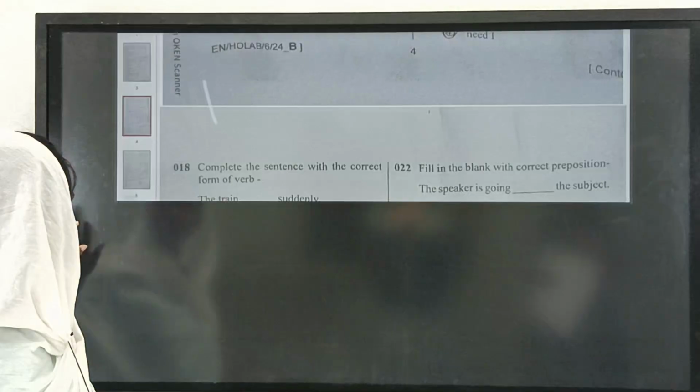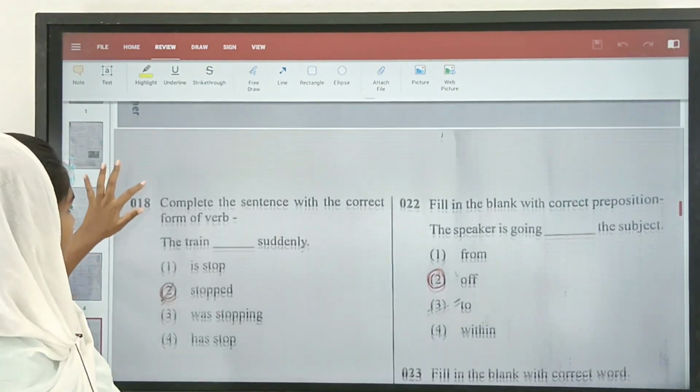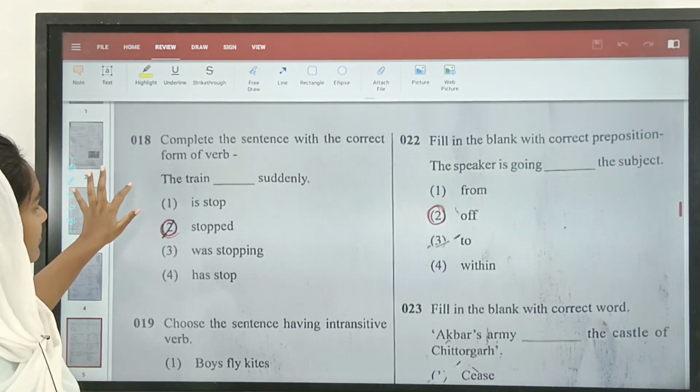Unlock. No need to go there. Oh, they are not using pen now.